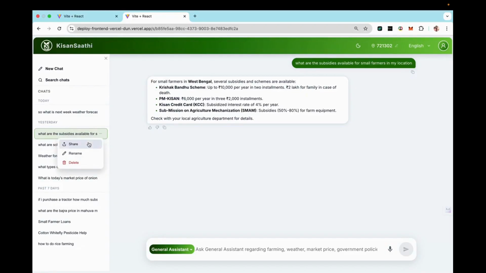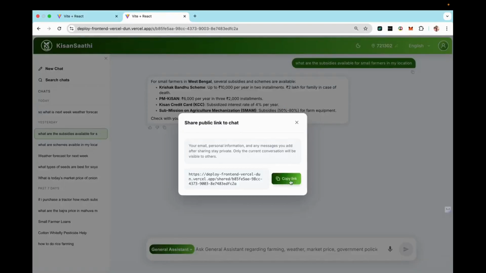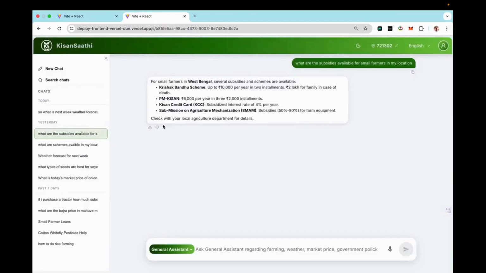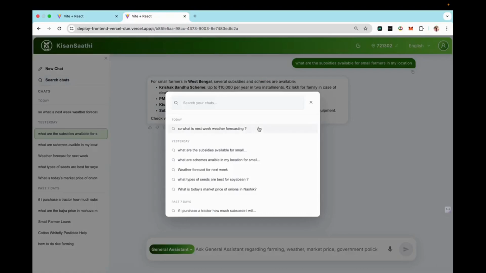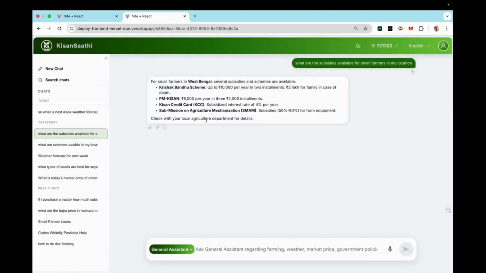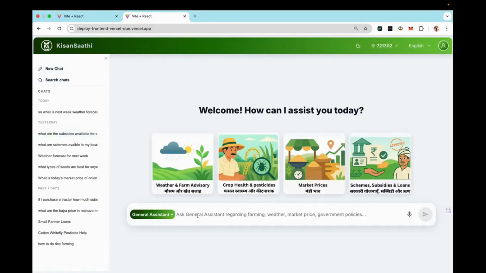Regarding the share option, if the user clicks on this link, the session chat can be visible to all the people with whom he shares it. He can also search the chats, whichever previous sessions are listed. They are organized like today's sessions, yesterday's sessions, and so on. Now let's start with a new chat, and we can simply ask for any query.